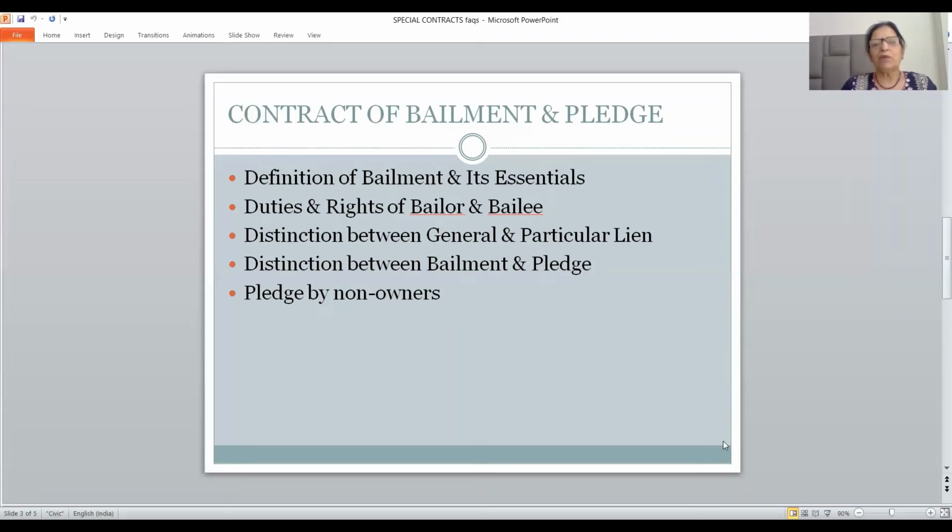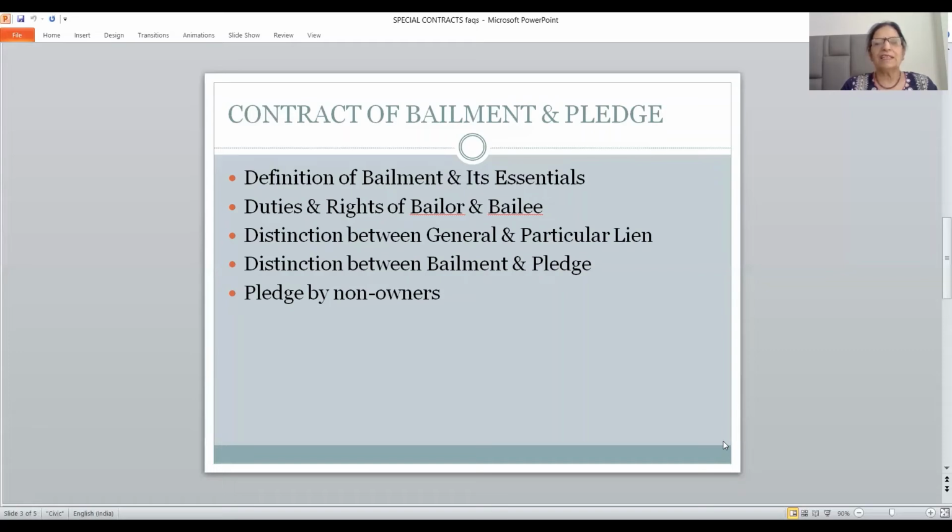So bailment is a broader term, but pledge is a part of bailment, but bailment is not a part of pledge. So friends, bailment has a number of purposes, multiple purposes. Pledge has a single purpose only. In case of bailment, the bailee may have the right to use the goods, but in case of pledge, the pledgee has a right to sell the goods if the pledger commits default regarding payment of the loan amount.